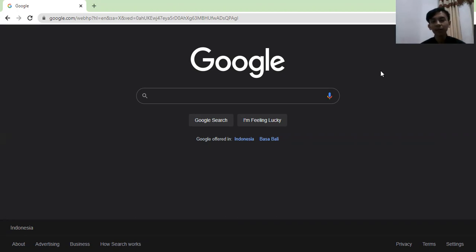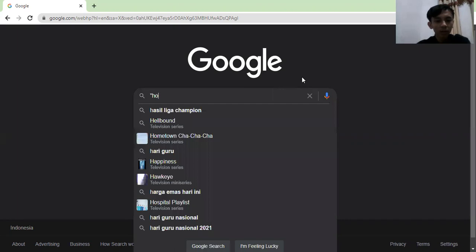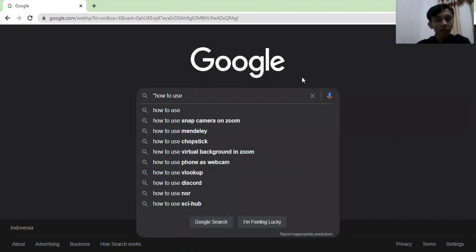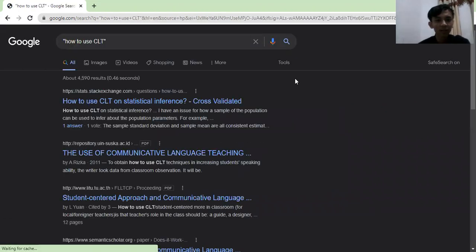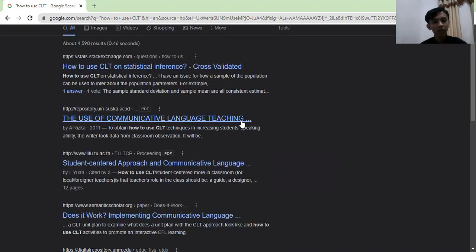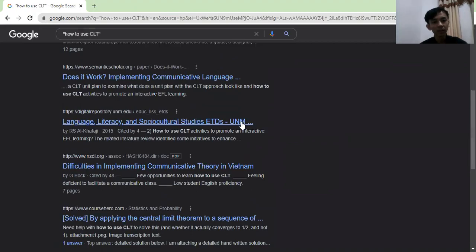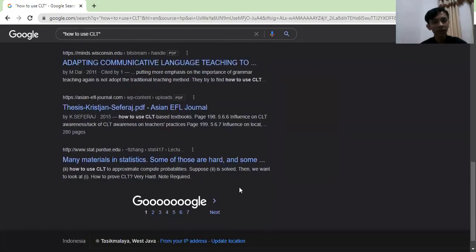Today I will share 14 tips for optimizing Google search. Okay, first you can use quotation marks. For example, I want to search about how to use CLT, and then as you can see, if you use quotation marks, the search results are all about CLT.